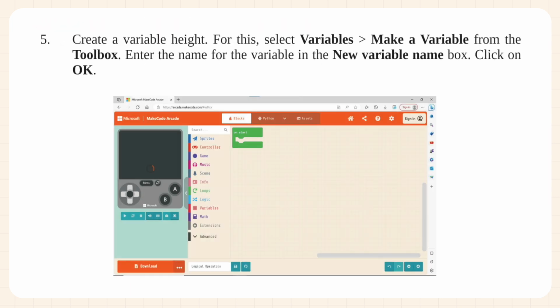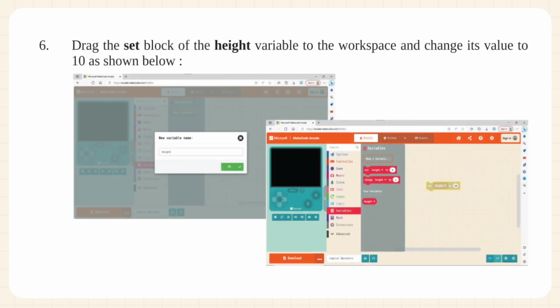5. Create a variable height. For this, select Variables, make a variable from the toolbox. Enter the name for the variable in the New Variable Name box. Click on OK. 6. Drag the set block of the height variable to the workspace and change its value to 10 as shown below.